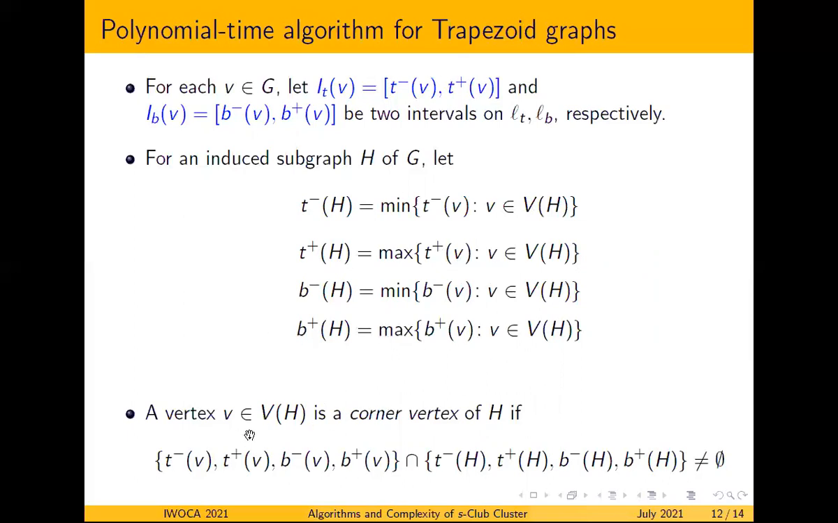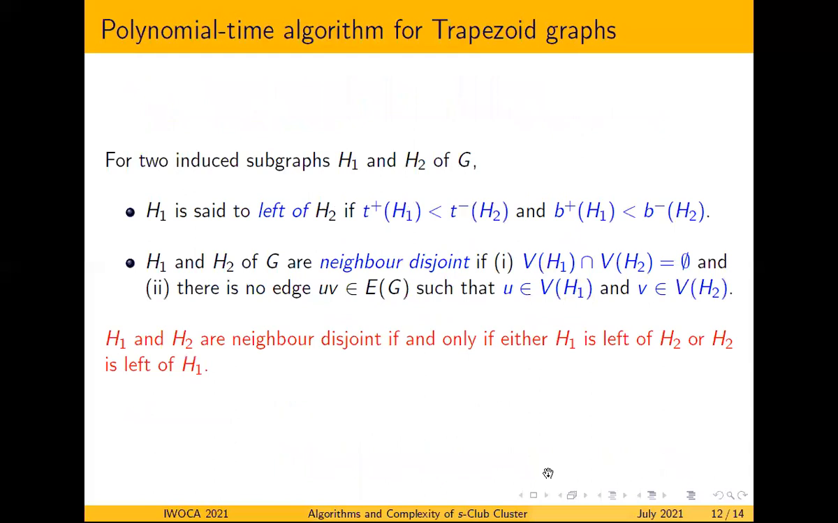A vertex V in the induced subgraph H is a corner vertex if any of its endpoints, that is the left endpoint in the top or bottom horizontal line, or the right endpoint in the top or bottom horizontal line, coincides with the corresponding points of the induced subgraph H. Anyway, there are only 4 points for each vertex V, right? And if that is the case, then we say that V is a corner vertex of H.